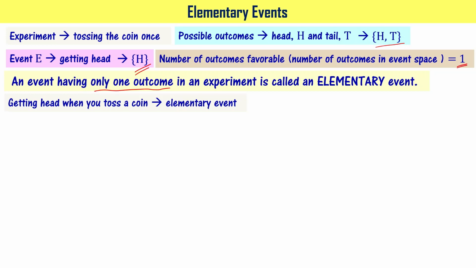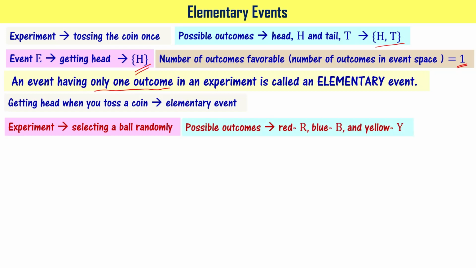Similarly, getting a tail when you toss a coin is also an elementary event, right? In another experiment, we have seen selecting a ball randomly, right? That is problem number 2. So possible outcomes given are picking the red color ball, picking the blue color ball, and picking the yellow color ball, right?